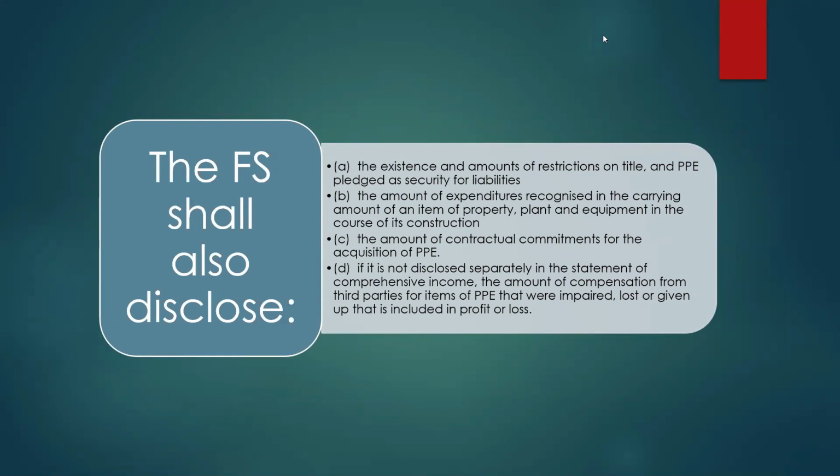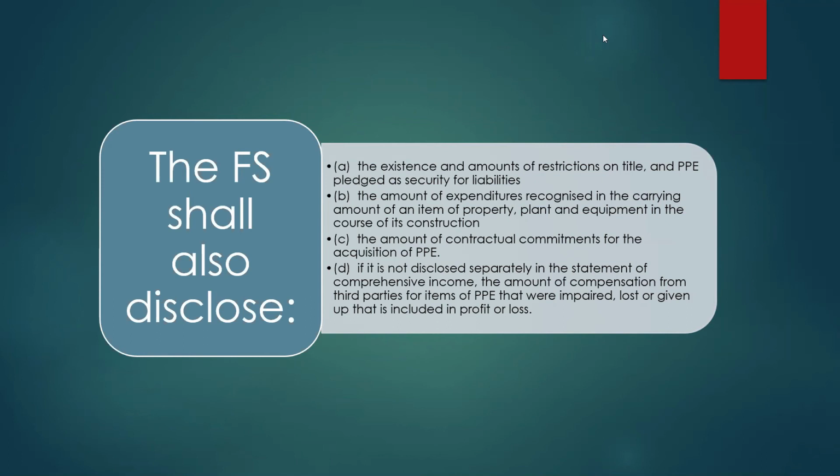The financial statement shall also disclose the existence and amounts of restriction on title and property, plant, and equipment pledged as security for liabilities. Next, the amount of expenditures recognized in the carrying amount of an item of property, plant, and equipment in the course of its construction.